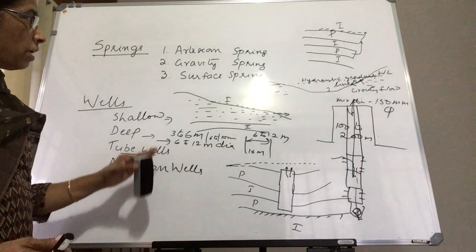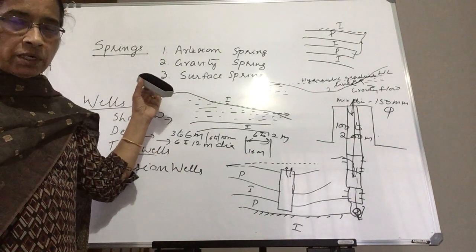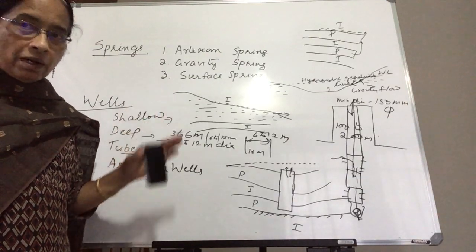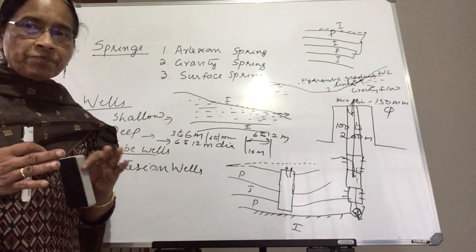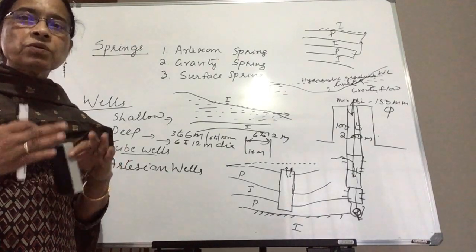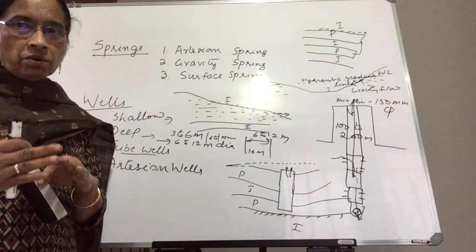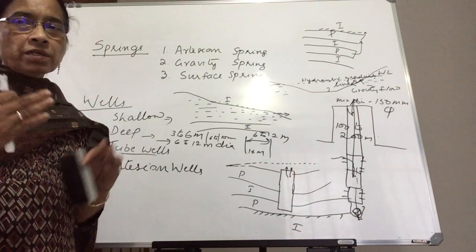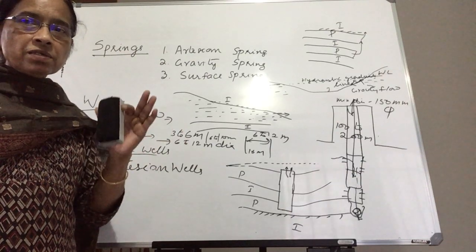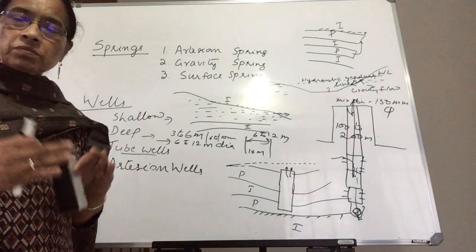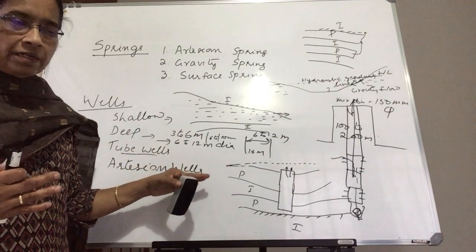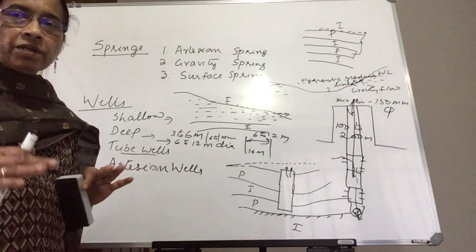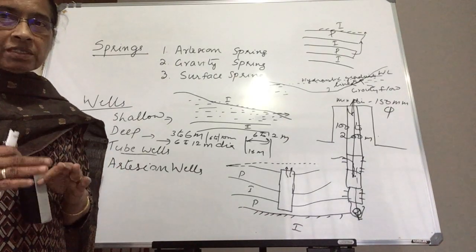So these are the different types of sources we have to learn. And for the surface sources, that is the rivers, large streams, lakes and reservoirs, you have to depend on its quality, on the quantity you have to pump, and on the capacity of the scheme with which you have to design. That we will discuss later in detail. Now you just understand what are the different sources of water that we can depend on for public water supply.